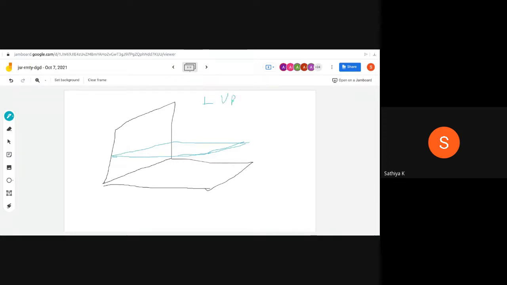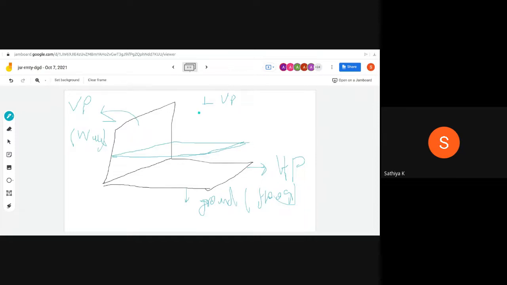This is the VP, vertical plane, sometimes called the wall. This is the ground, sometimes called the floor, and it is the HP, horizontal plane.